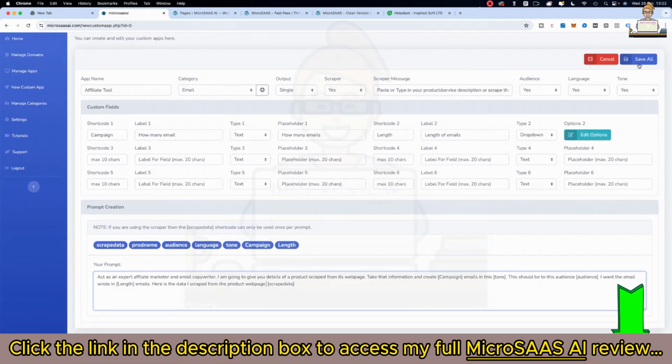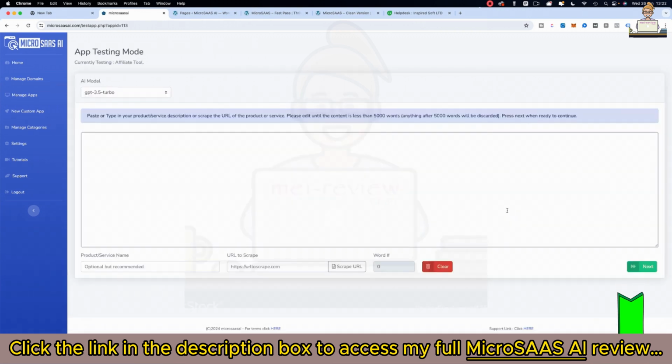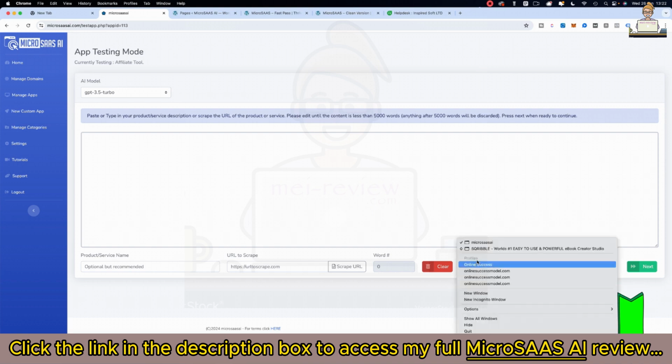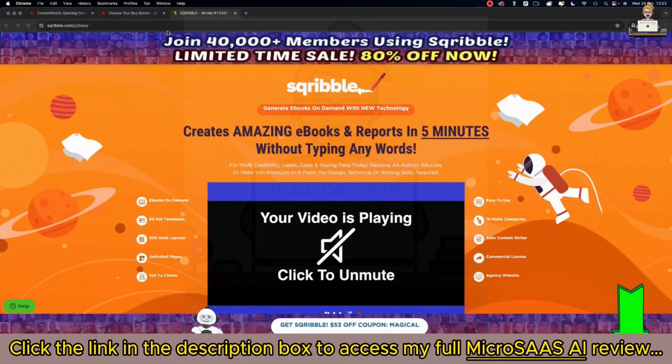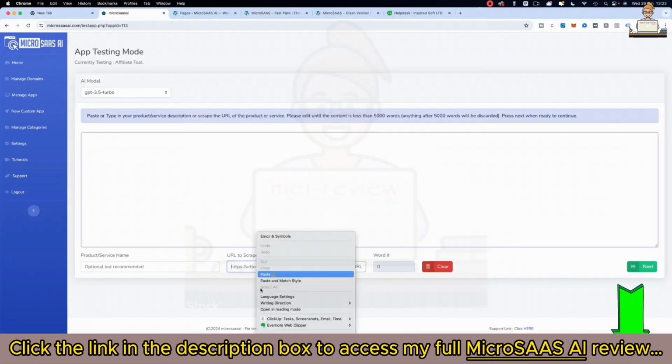So what we'll do is we'll save it. It's called affiliate tool. So we'll go to manage apps, and go to affiliate tool. This is the one I've just created. So we'll go to test, and you can test and edit these as many times as you want before you deploy them. You can keep going back and tweaking it, making it right before you actually deploy it out. So what I'm going to do is grab JVZoo's product of the day, which is Scribble. Go back over here, paste in the URL to scrape.